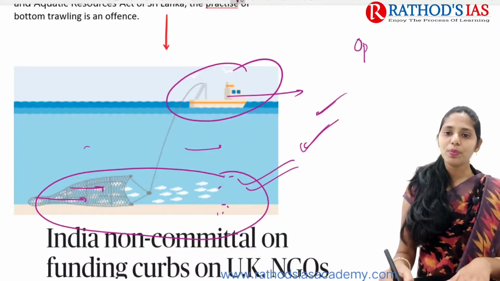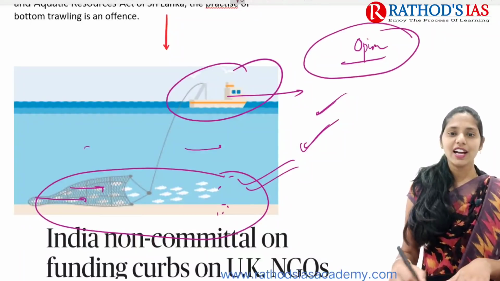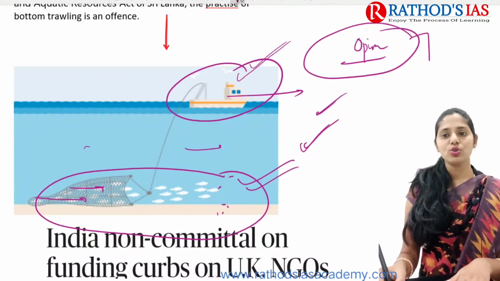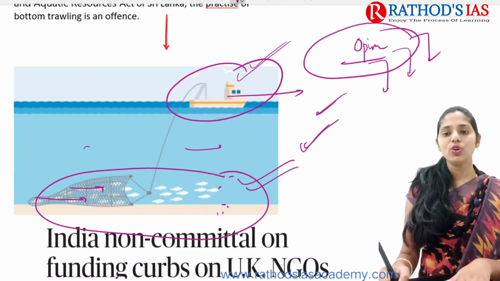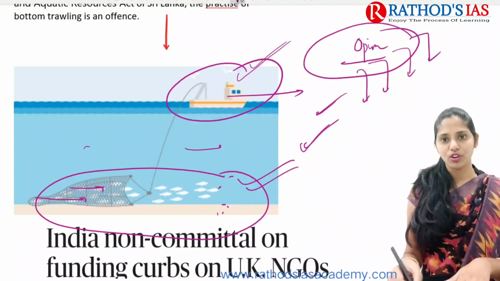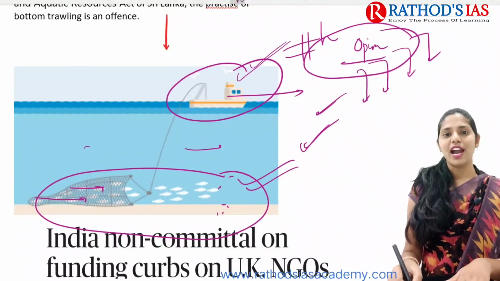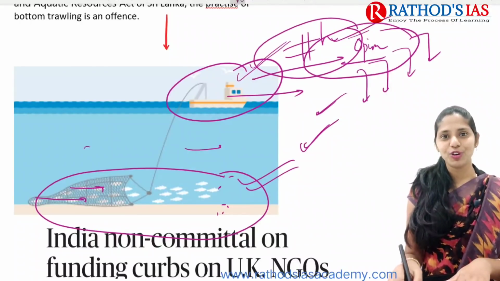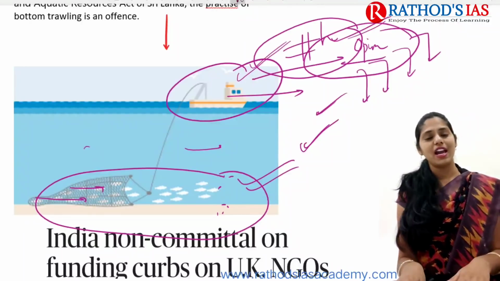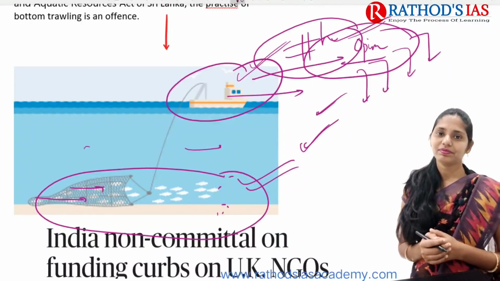And let me know your opinion regarding this mechanized trawling, whether we need to go for it or not. And let me know your opinion regarding what will be the way forward. So you have to give hashtag opinion and give your opinion in the comment box. This will be helpful, especially for your interview as well.